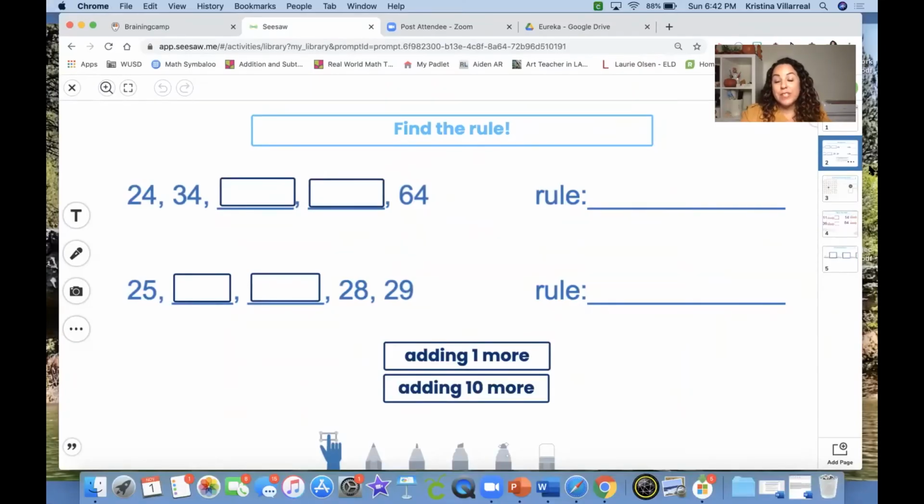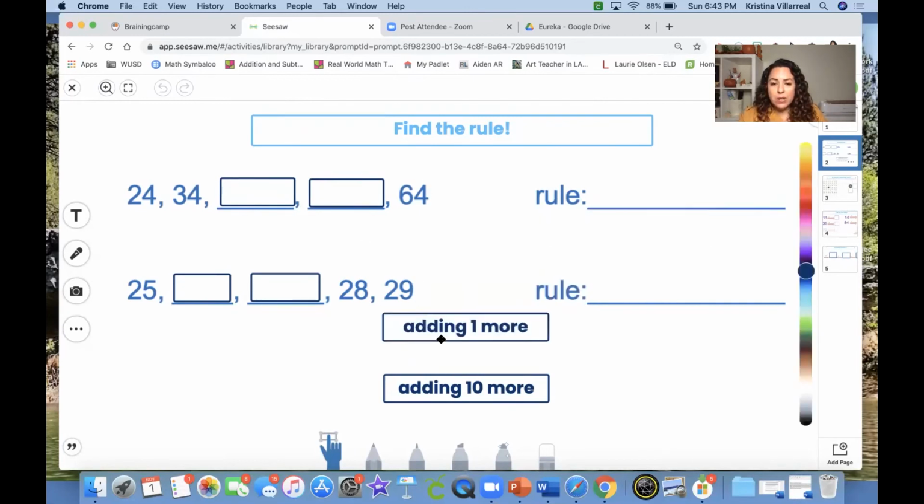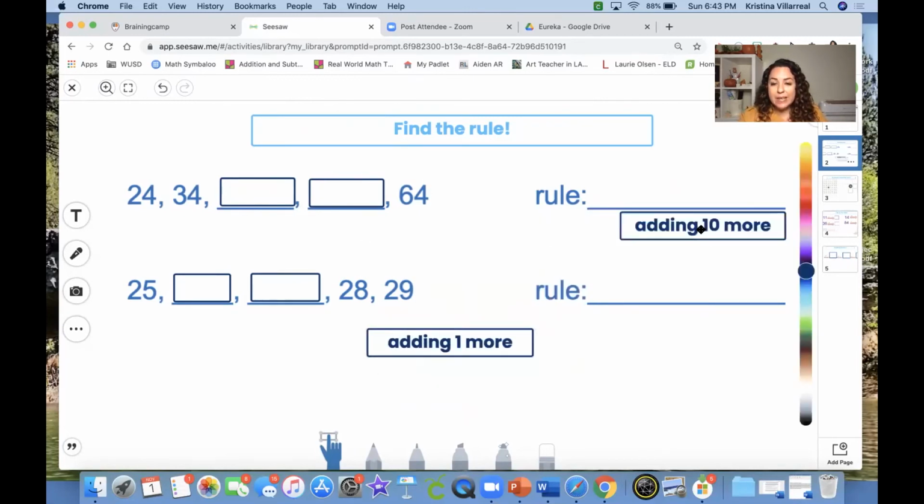Okay, so your first activity in Seesaw is find the rule. I have some numbers here. I have 24, 34, and 64. You're gonna have to type in what goes there. Now today we're only working on adding 1 or 10. So are we adding 1 more or are we adding 10 more? You're gonna drag the rule right there.